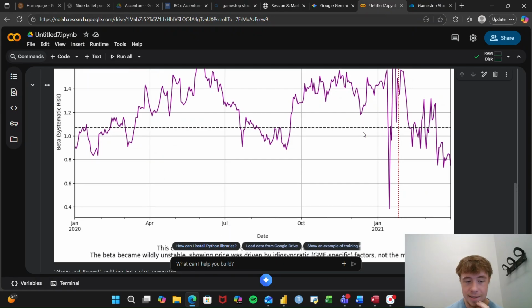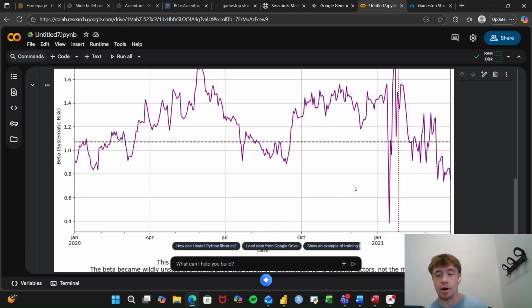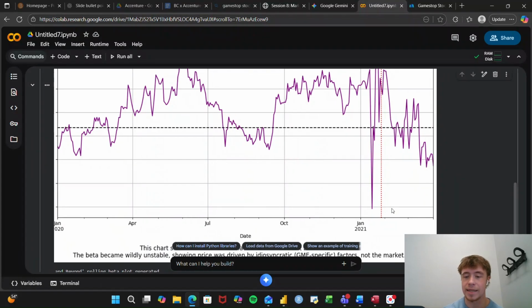But you can see in January 2021 it drops drastically, to 0.4, so it's moving against the market completely, almost at a 0 beta, and then it spikes way high, super volatile, and that's because the market didn't really realize what was happening. This squeeze, especially at this level, isn't something that happens a lot. And then you can kind of see it die down as the months go on further into 2021.